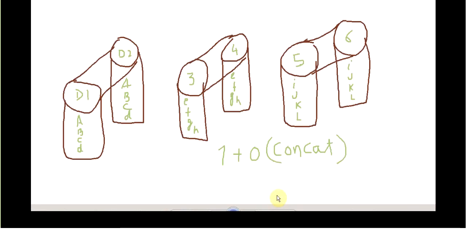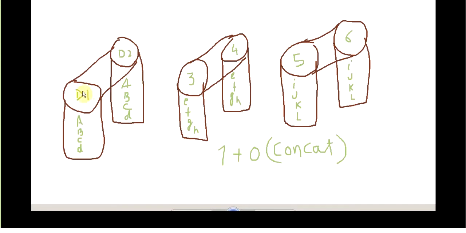Okay, we can also discuss the 1 plus 0 concatenation. Concatenation, we know, just fills the disk until it surrenders.